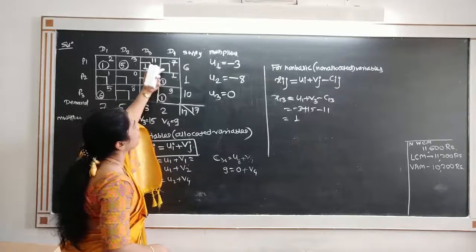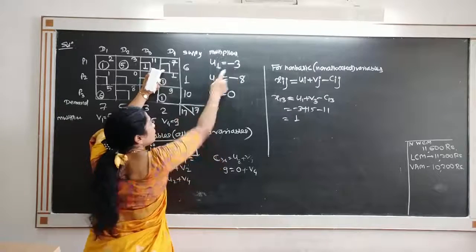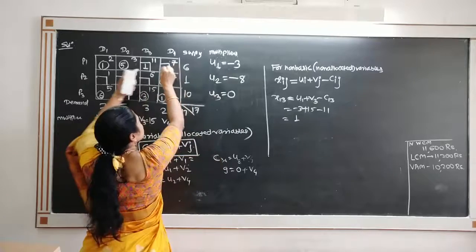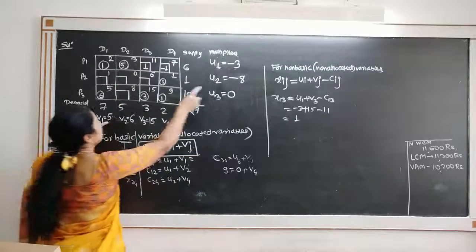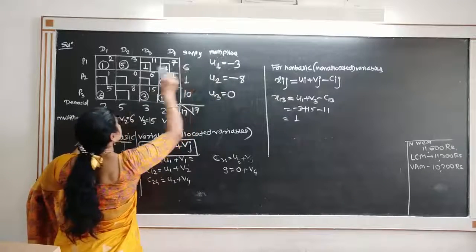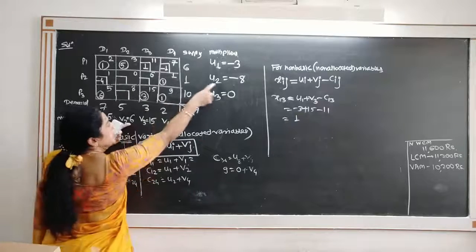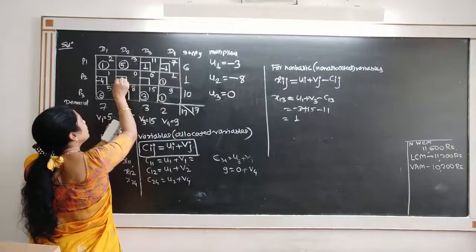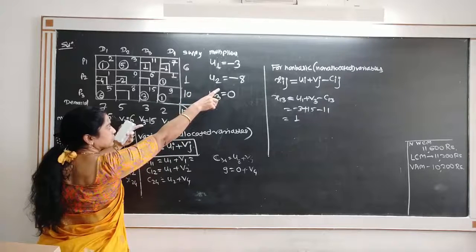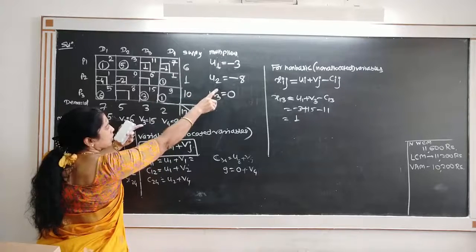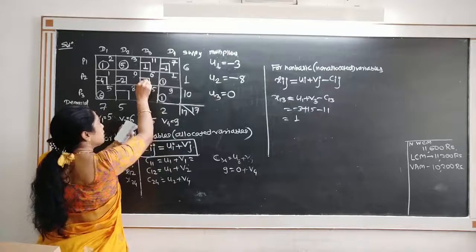So see what we have for this. It is nothing but 9 minus 3, that is 6, and 6 minus 7 is minus 1. This value is 5 plus minus 8, that is minus 3, minus 1, minus 4. 6 minus 8 is minus 2, minus 0, minus 2. 15 minus 8, that is 7, and 7 minus 6, that is 1.